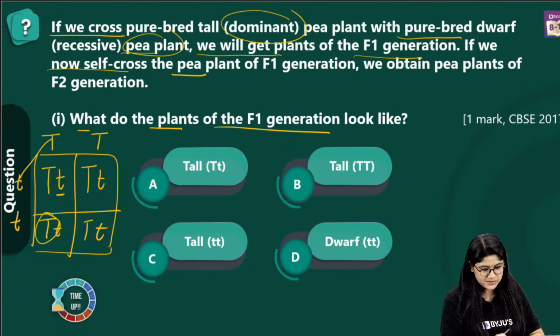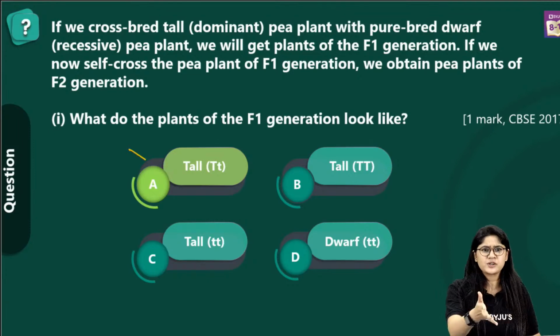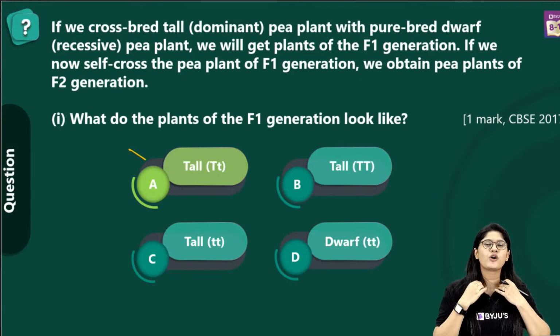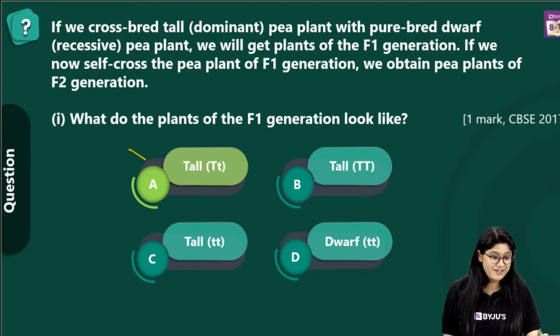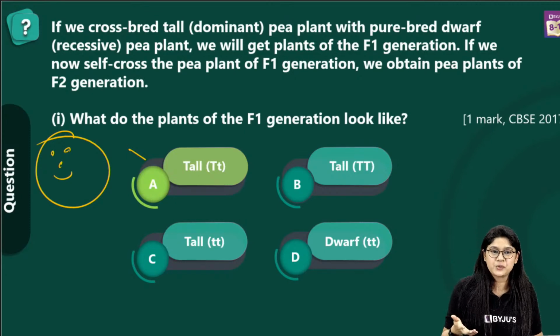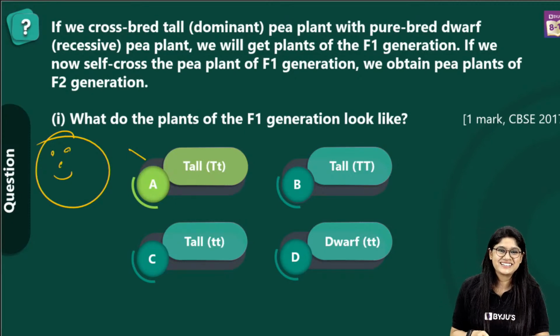Everyone, right? And time's up. We know the correct answer is the tall plant, right? We did that cross, and 90% of you voted for the correct answer. Super proud. So we have the answer. It was a very easy question. This is how you can solve it in your examination. Very good.